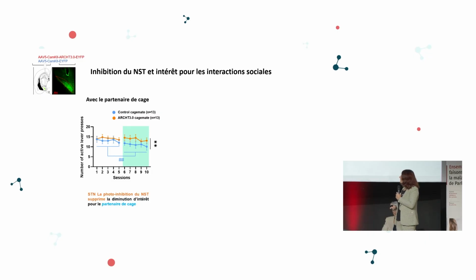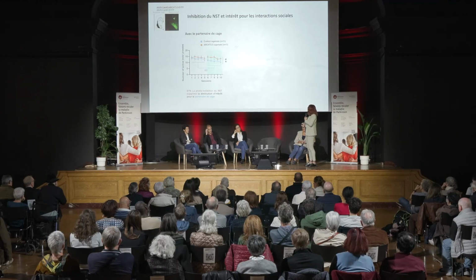In blue, we have the male rats pushing the lever to have access to the other rat in the cage. And over time, this decreases, but it is compensated for by the inhibition of the neurons in the subthalamic nucleus in orange. So we see a stabilization in time.